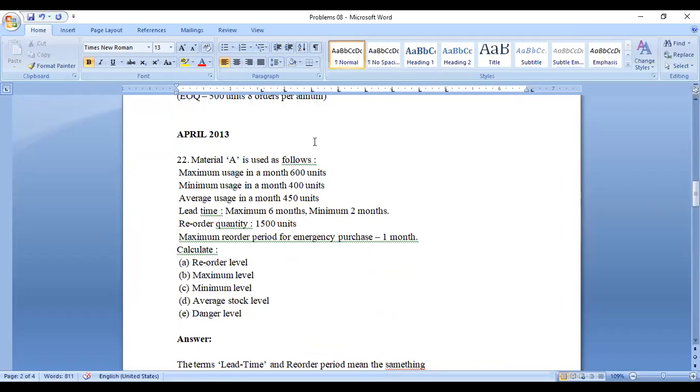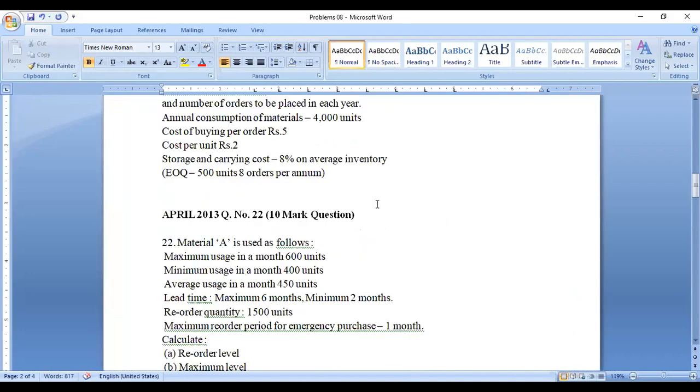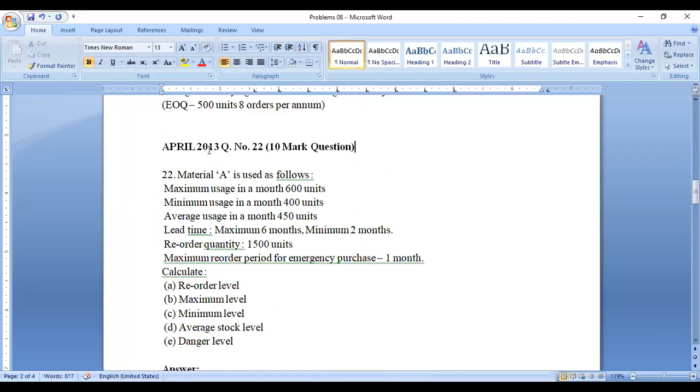In question number 22, April 2013, question number 22 means a 10 mark question. This is a question asked in April 2013. Question number 22, 10 mark question.